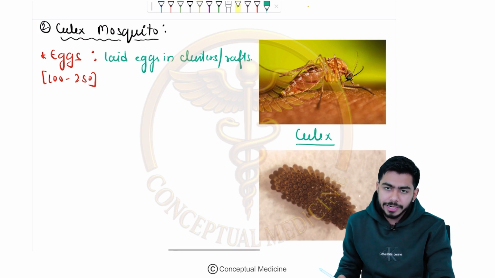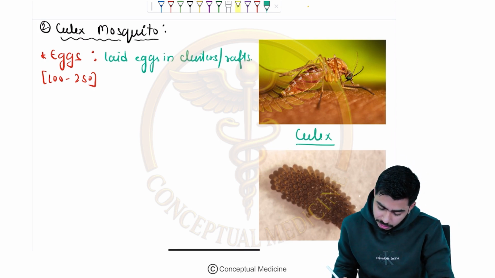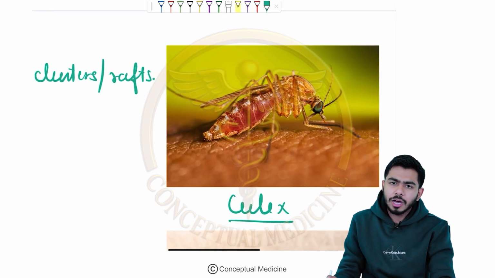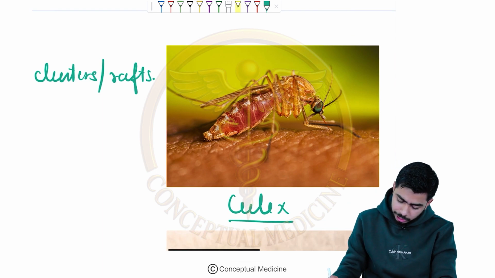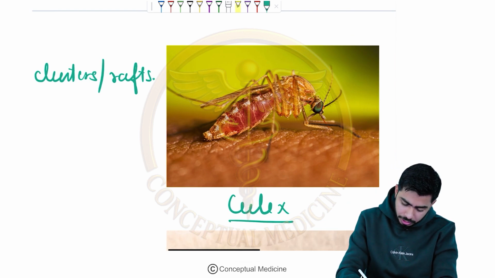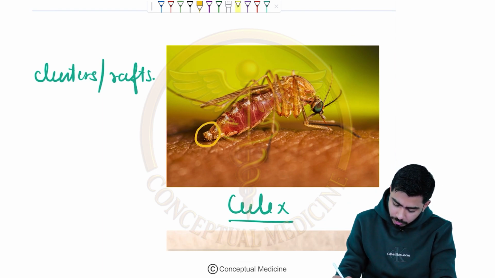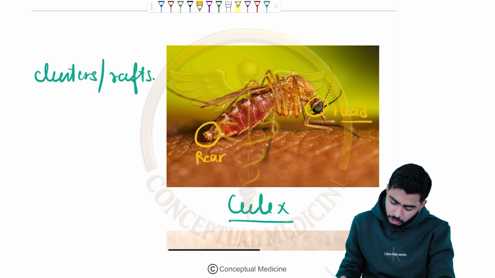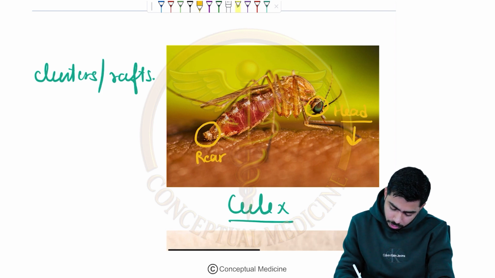First of all, you should identify it because it can come in the exam very frequently. Look at the Culex mosquito right now. In the Culex mosquito, I can see the rear end is present over here, and the head end is present over here. This is the head, right? So the head is downwards, and the rear end is also downwards.